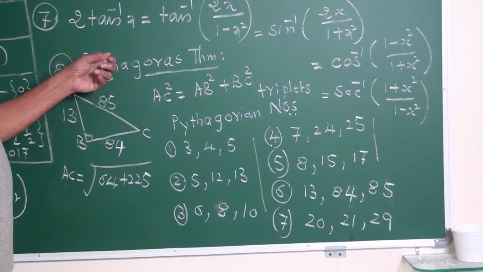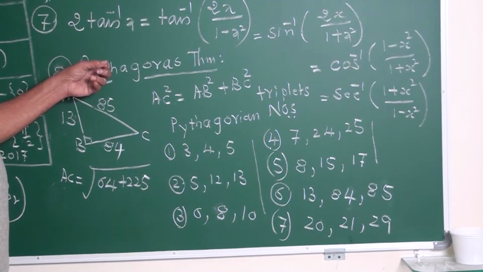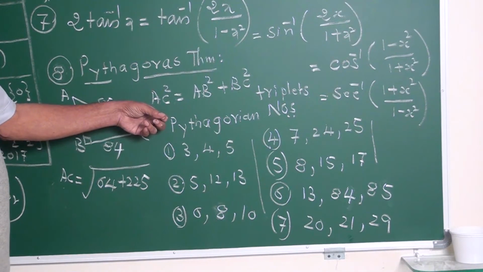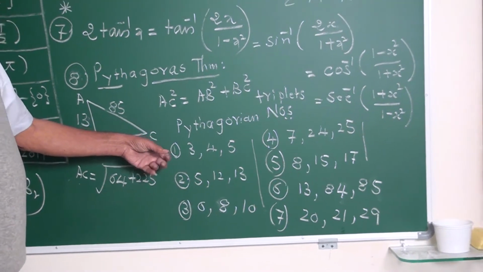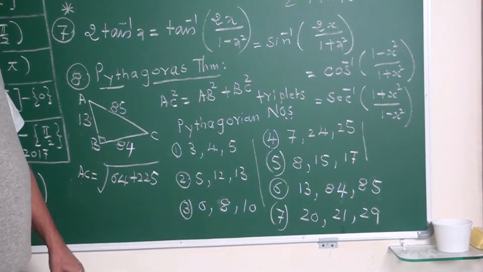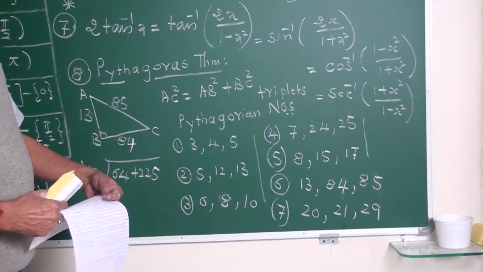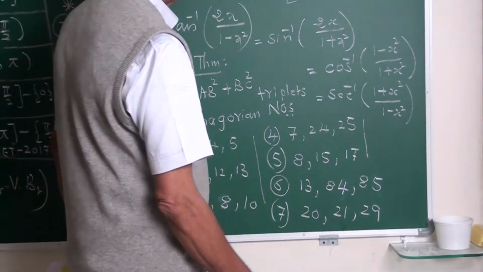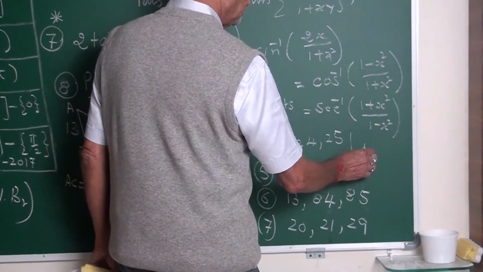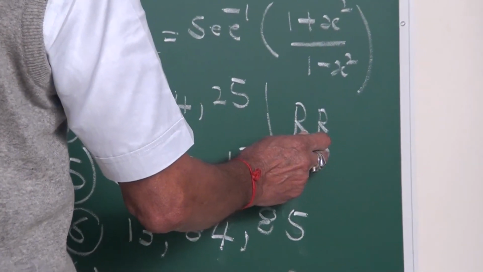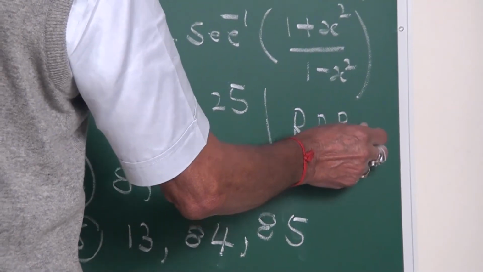So, my friends, this Pythagoras theorem along with Pythagorean triplets. These sets are given here. 7 sets, my friends. Read these 7 sets repeatedly. Read, remember, or read repeatedly and remember.